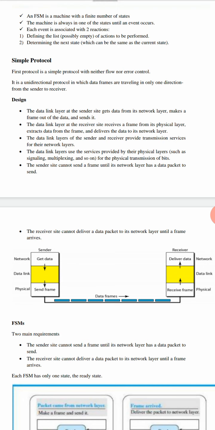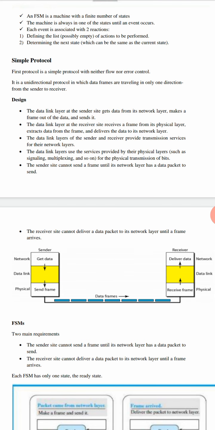There are two restrictions or rules in the simple protocol. The first rule is the sender cannot send a frame until the data is received from the network layer. The second rule is the receiver side cannot deliver the data to the network layer of the receiver until the frame arrives. These are the two conditions of simple protocol.